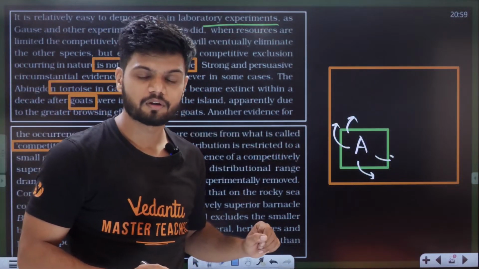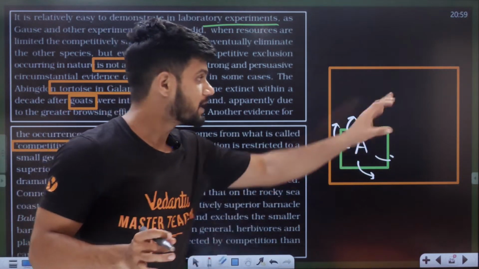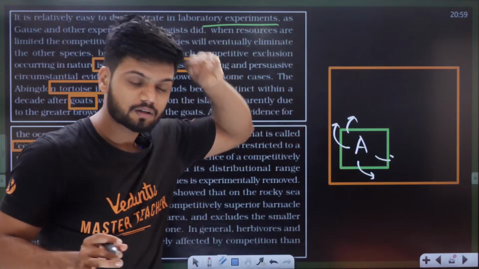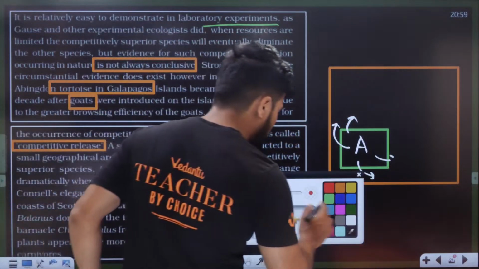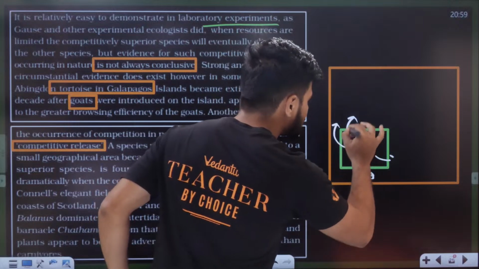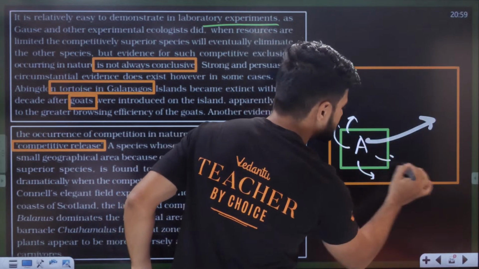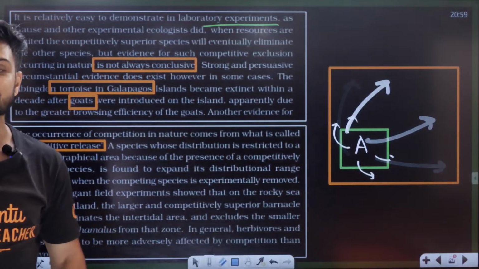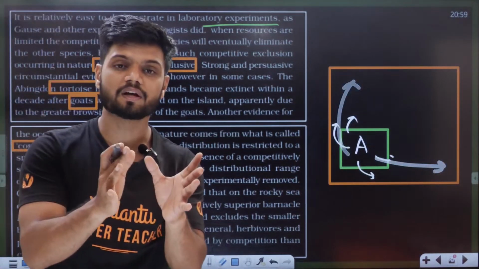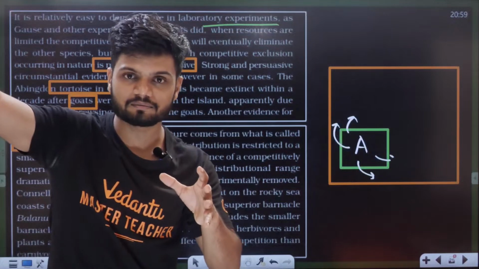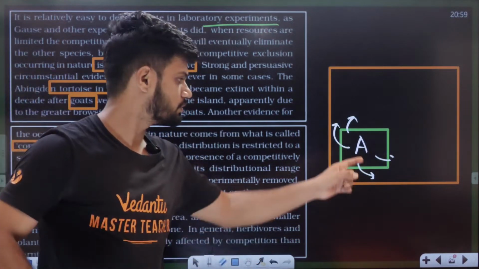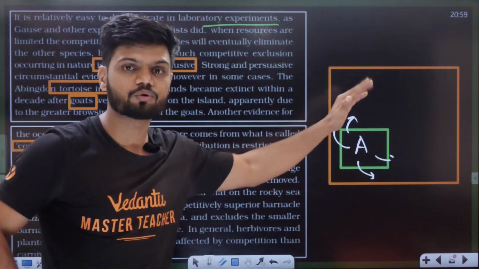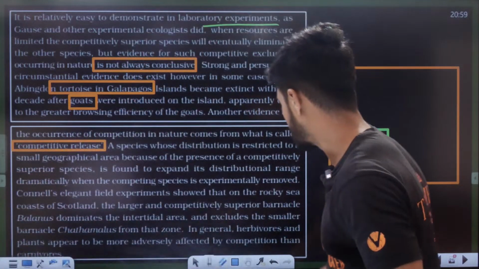Tell me now. If I remove species B from here, then species A will start to grow very well. That is called competitive release. The competition is removed. So species A is able to grow now. Understand this.